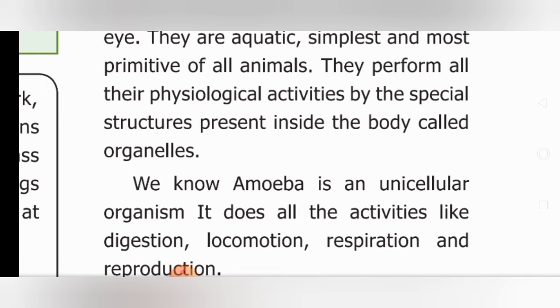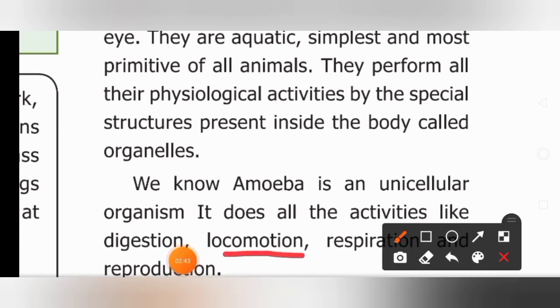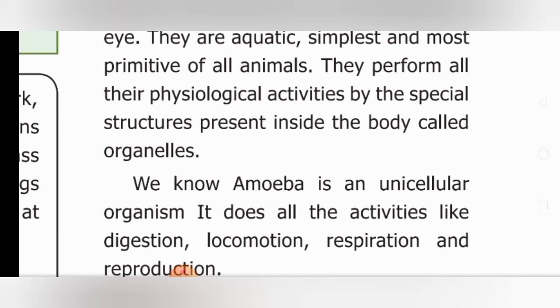What do you mean by locomotion? Locomotion is moving from one place to another place. Respiration, you know. Reproduction is giving birth, producing the next generation. All these activities are carried out by the amoeba, though it is unicellular.